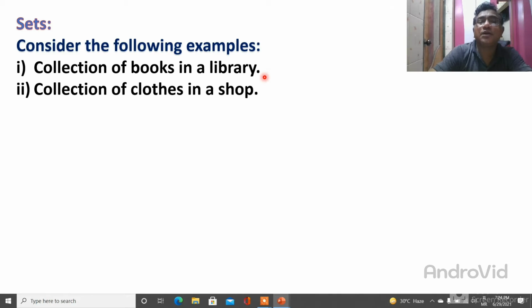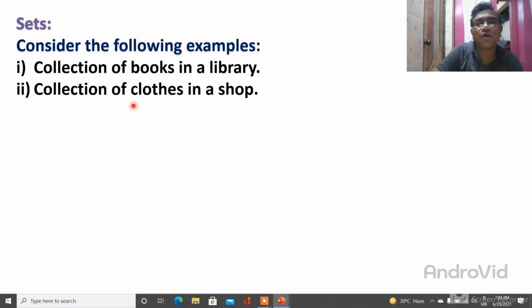So this is a collection of books in a library. It is a set because this is a collection of books in a library, so you get the information about where the book is.